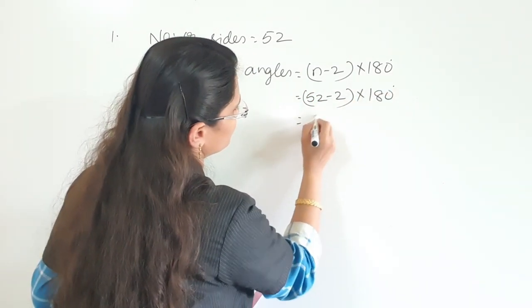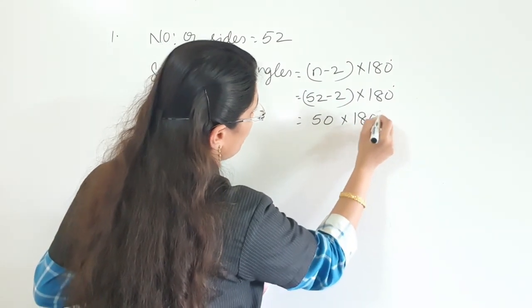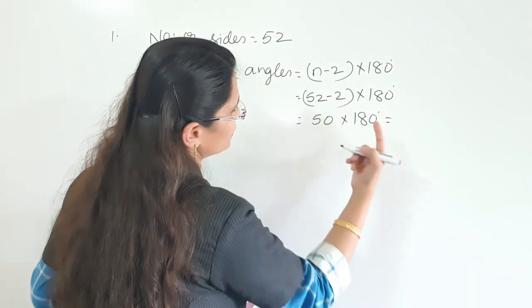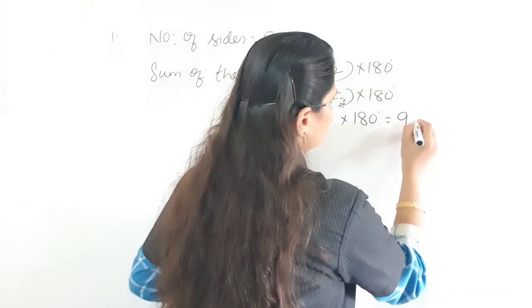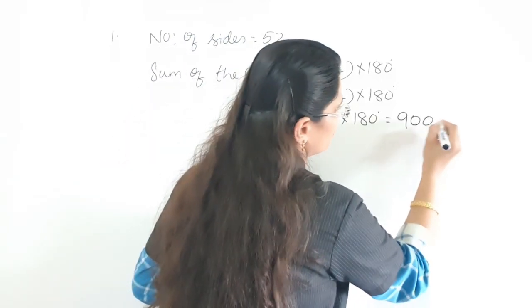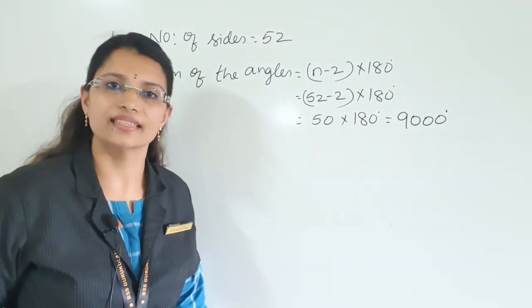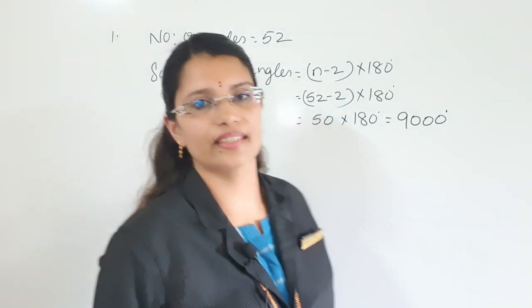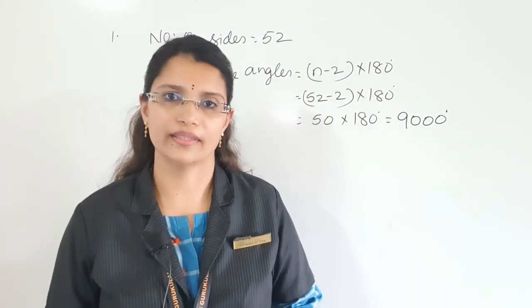What is that? 52 minus 2 is equal to 50 into 180 degree is equal to 5 into 18 is equal to 18 5s are 90. Then how many zeros here? 1, 2. So, what is the answer? 9000 degree. Is this clear, children? Just apply the formula, that is it, n minus 2 into 180 degree.